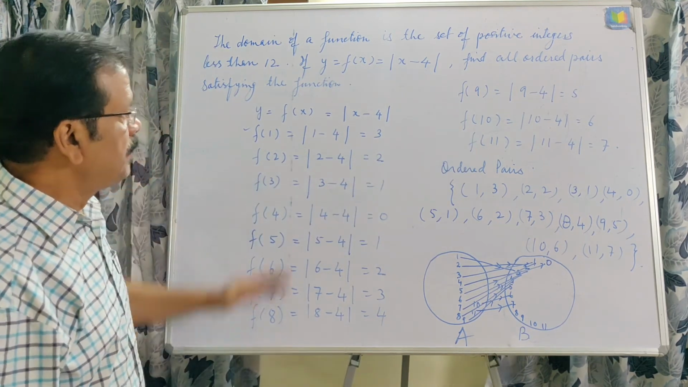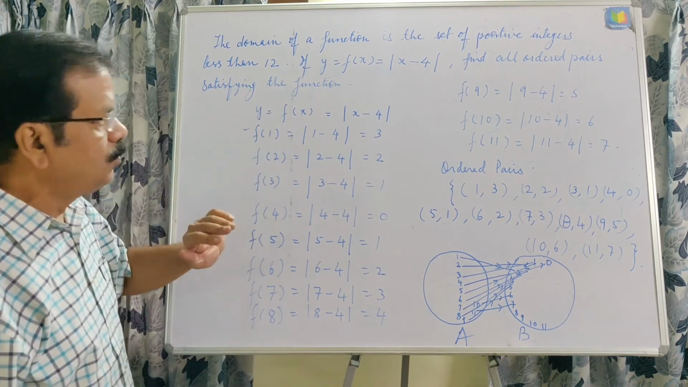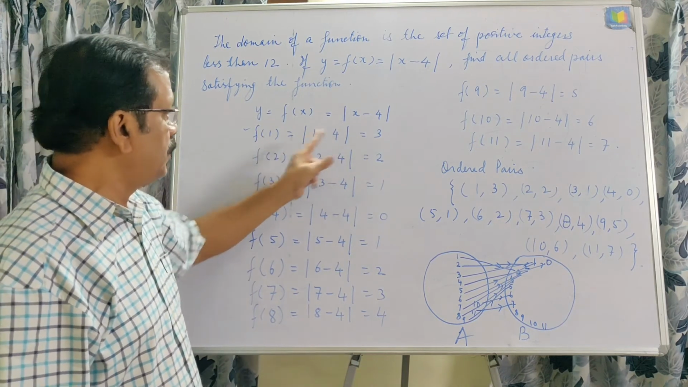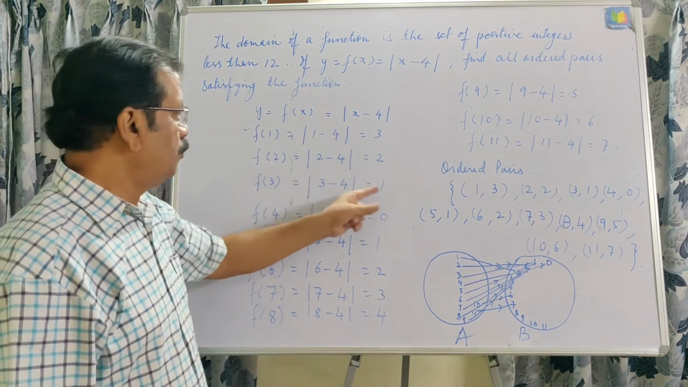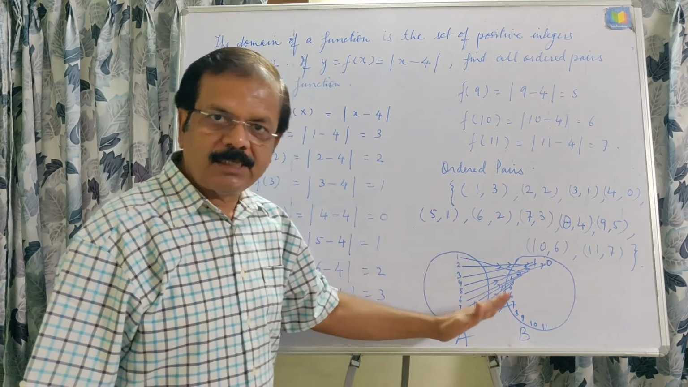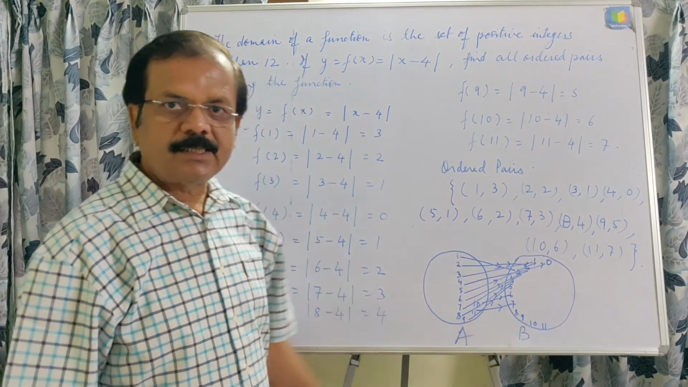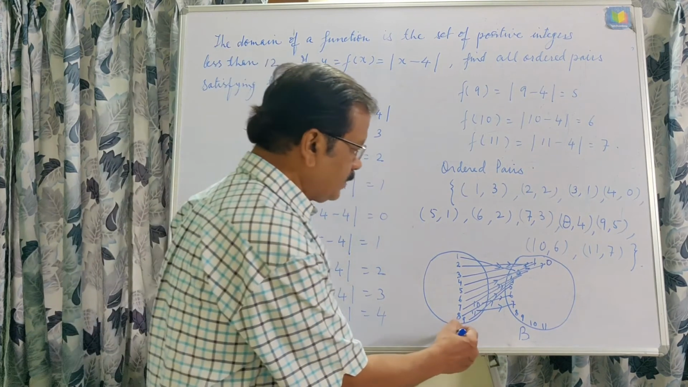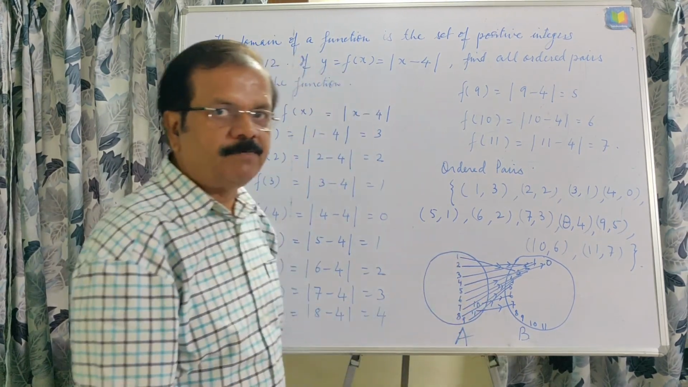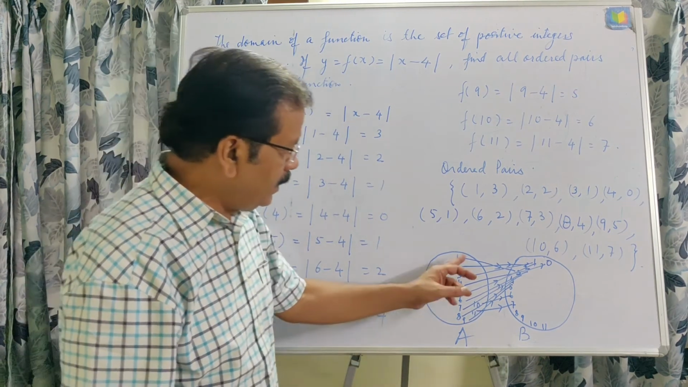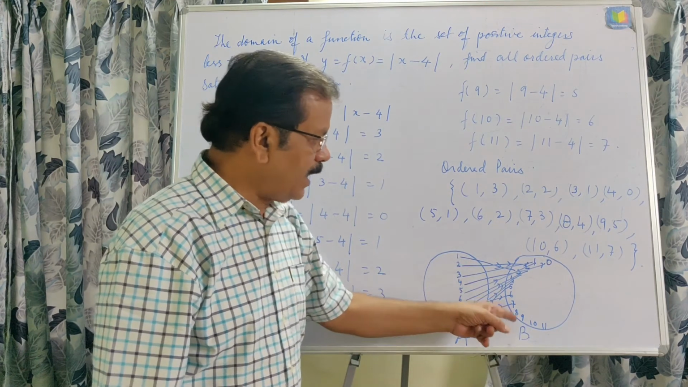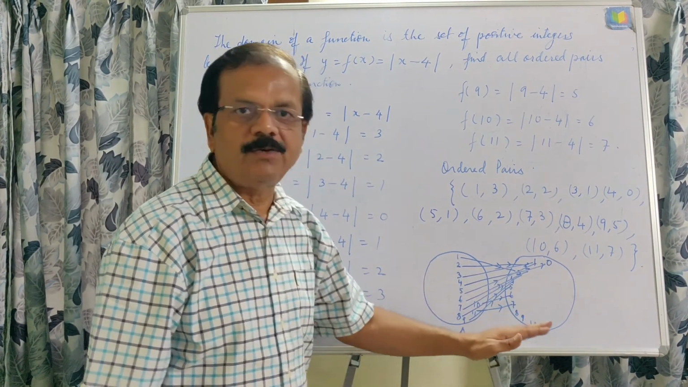These are the images of the elements 1 to 11. Now the ordered pairs will be written as (1, 3), (2, 2), (3, 1), (4, 0), and in the same way the other ones. Now this way you can draw this graphically also, taking the first and second set, writing 1 to 11, all the positive numbers less than 12. Then images can be drawn by arrow diagram like this, writing the other numbers, and this way you can draw.